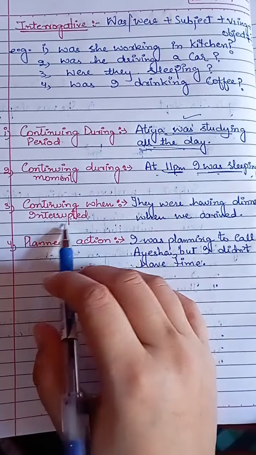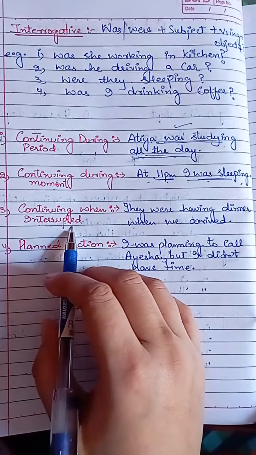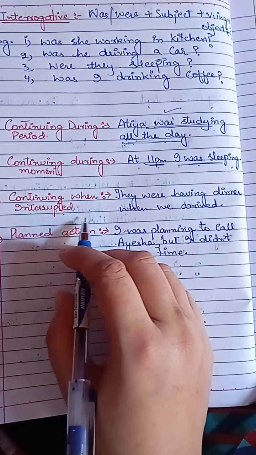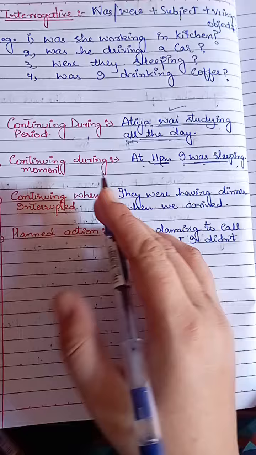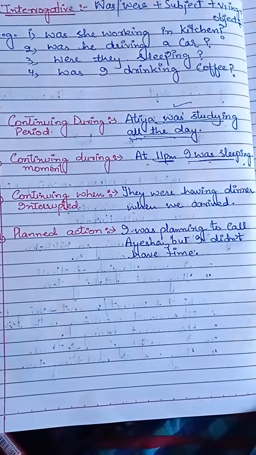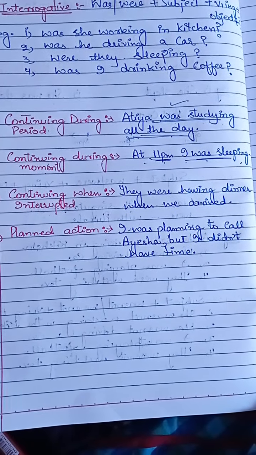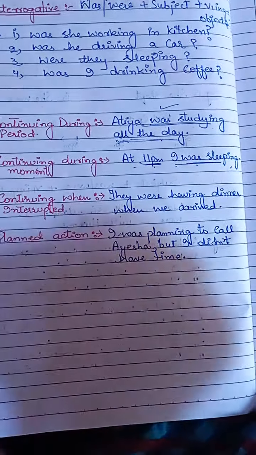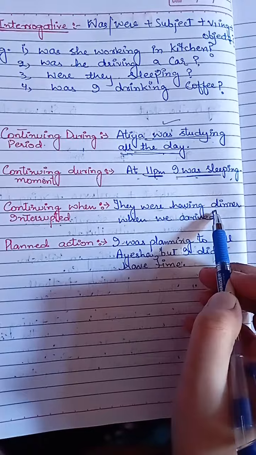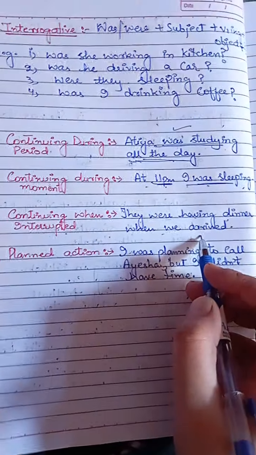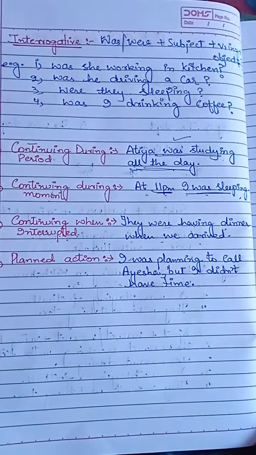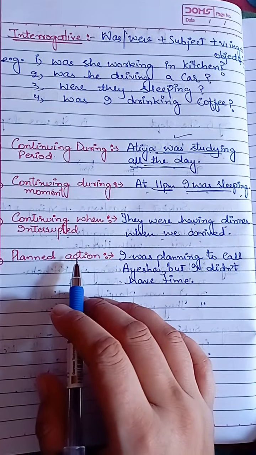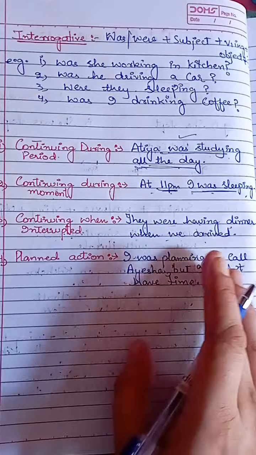Continuing when interrupted. Next, we can also use it to talk about an action that was continuing when it was interrupted by another action. For example, they were having dinner when we arrived. Now, it has two past tenses.